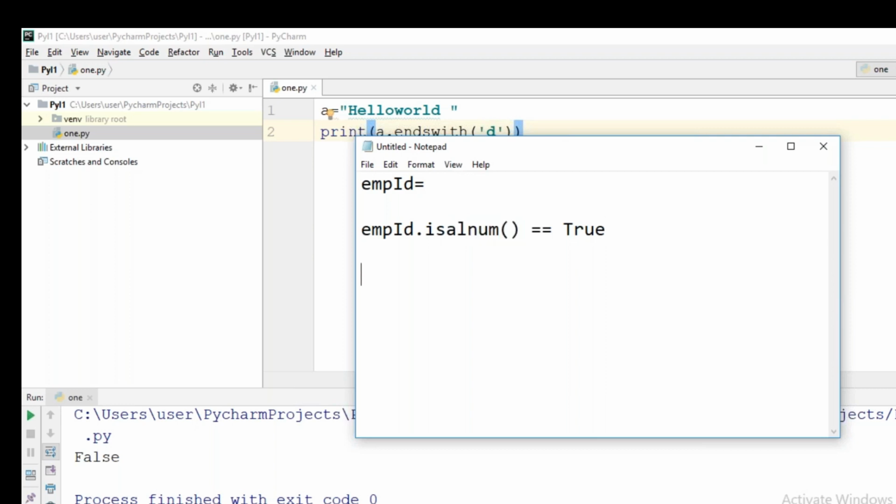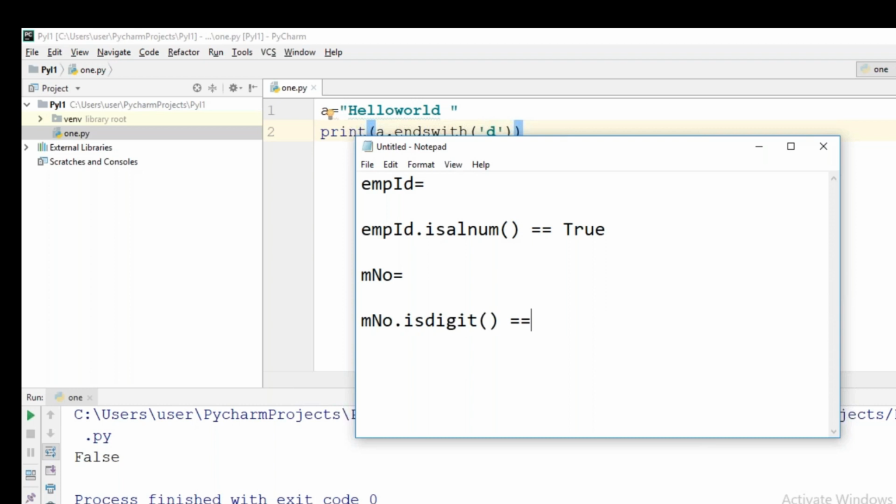Okay, and let us consider one more example. I will be taking the mobile number from the user. The basic requirement, as for now, what I am considering: if the mobile number is having all the digits, I will be treating it as a valid one. Otherwise, no, only digits should be there. In that case, I will be applying isdigit function.